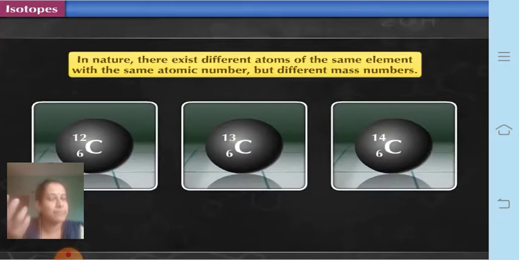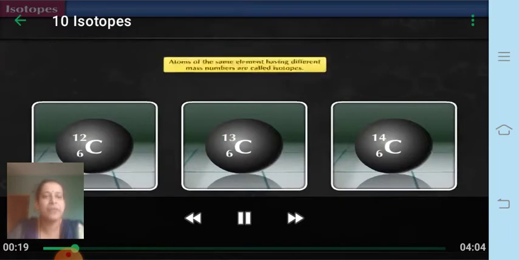Sometimes a single element has more than one isotope. Now what is an isotope? The atomic number of these elements remains the same but the atomic mass number is different. If such elements exist, they are called isotopes. So in nature there exist different atoms of the same element with the same atomic number but different atomic mass number. Here you can see the example of carbon.